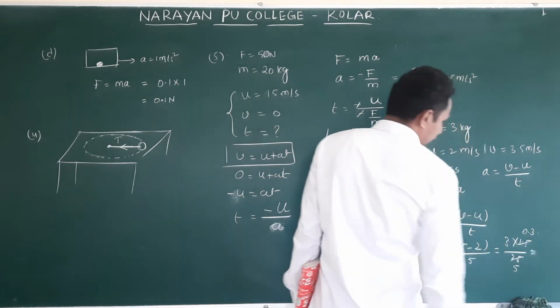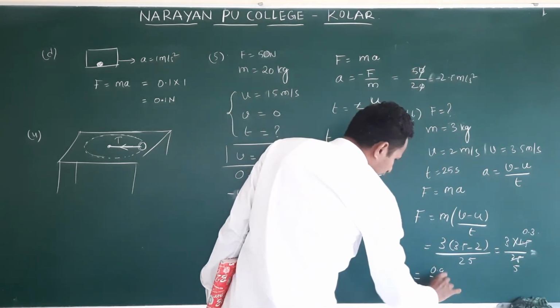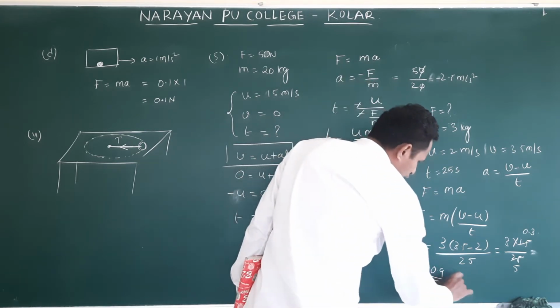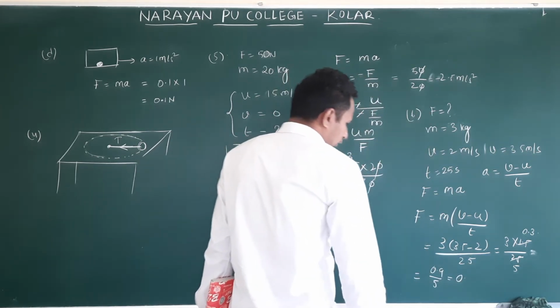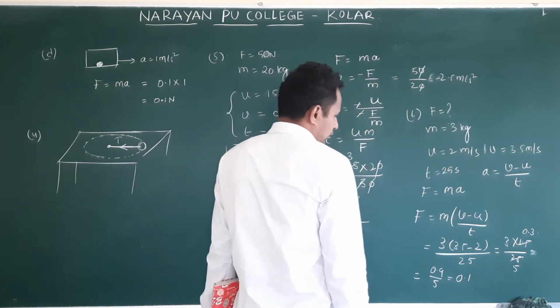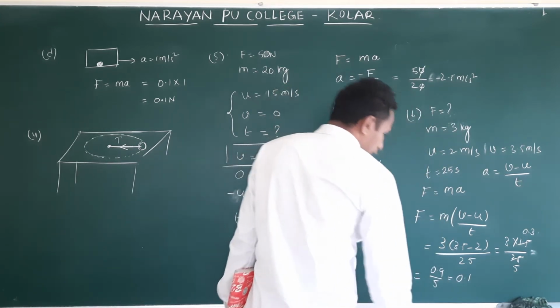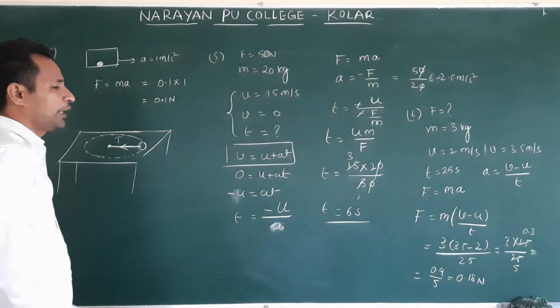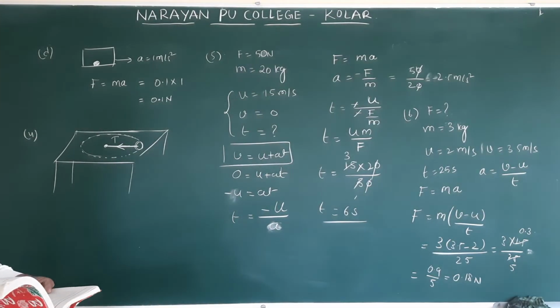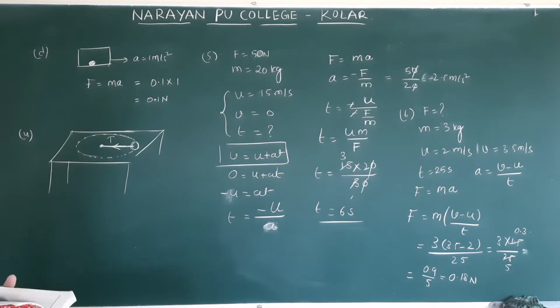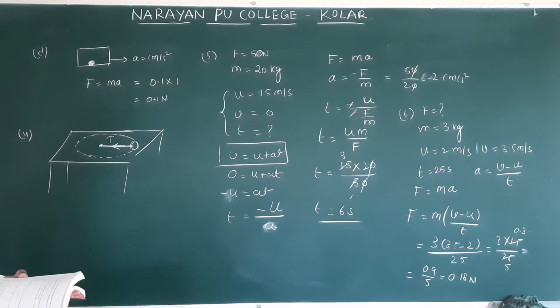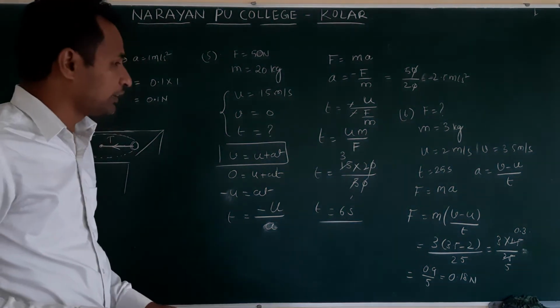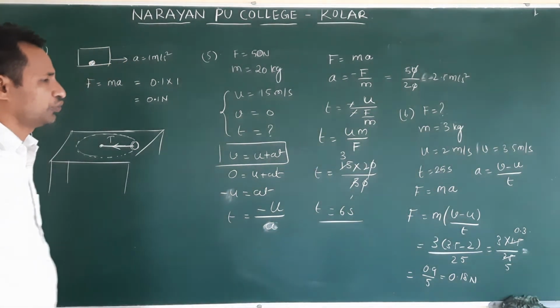Five. Okay, 0.9 by 5, this is equal to 0.18 newtons. 0.18 newtons. Clear? Which question is the sixth question? 0.18 newton. Which direction are they acting? In the direction of force.